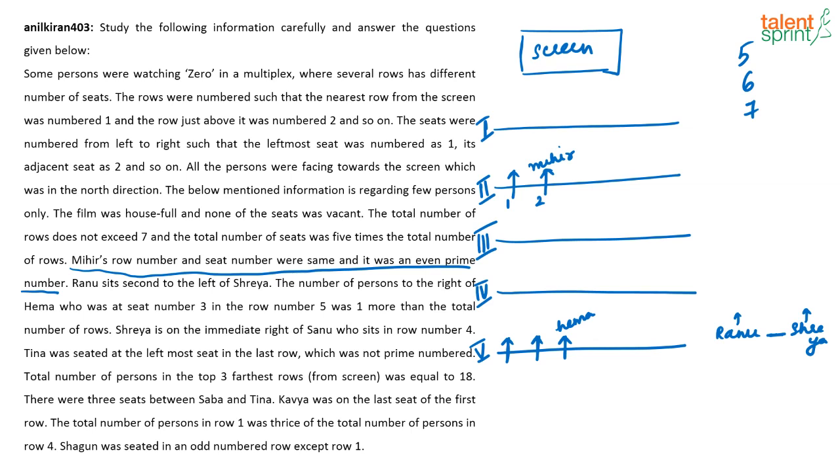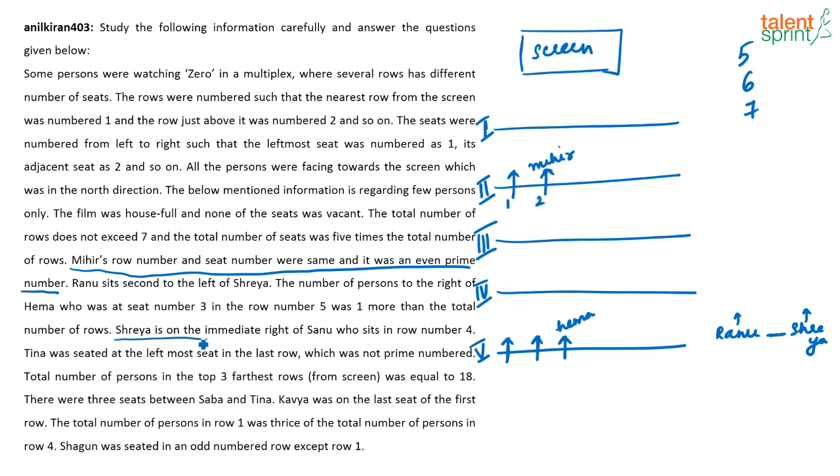If there are 6 rows, the number of people to the right of Hema will be 6 plus 1. If there are 7 rows, it will be 7 plus 1. Again, we don't know how many rows there are in total. We have to find that out. How do we find that out?